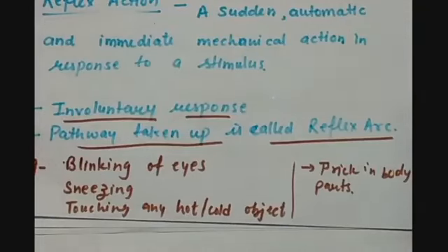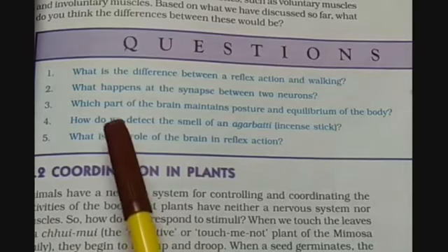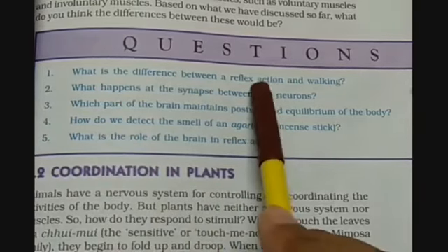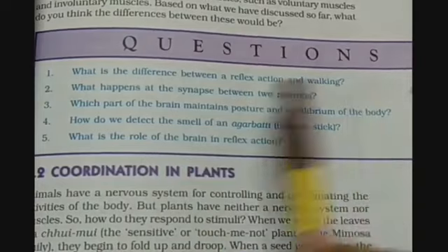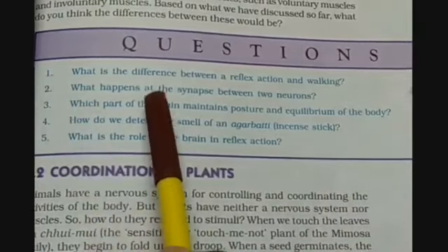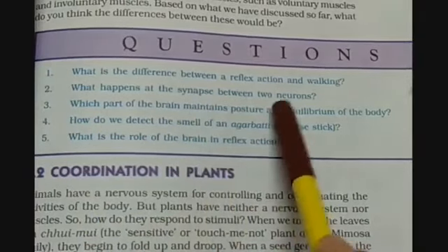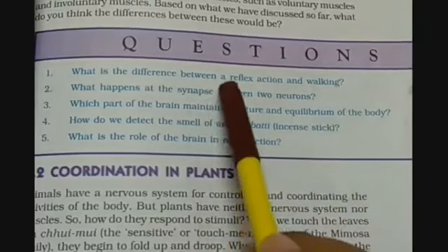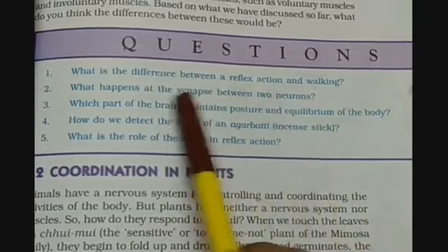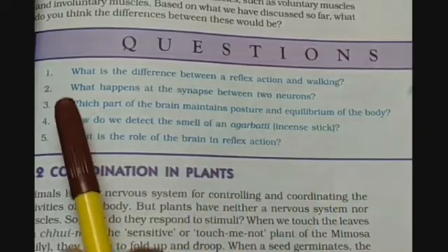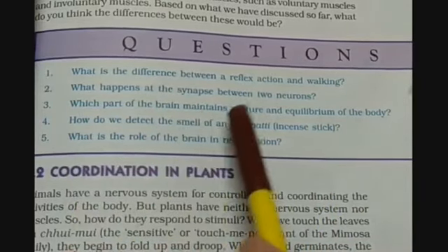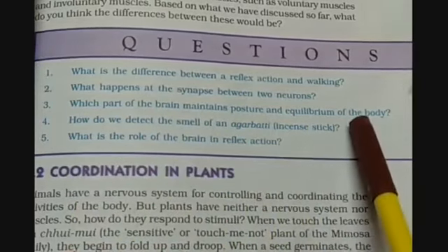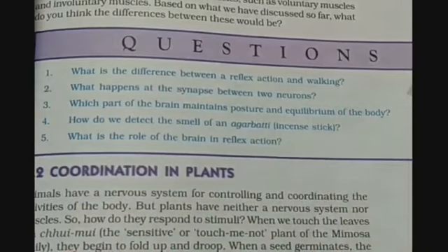The homework for today's lecture is: Question 1, what is the difference between a reflex action and walking? Question 2, what happens at the synapse between the two neurons? Or what is the role of the synapse between the two neurons? Question 3, which part of the brain maintains posture and equilibrium or balance in the body?